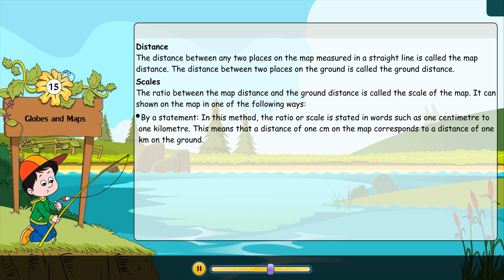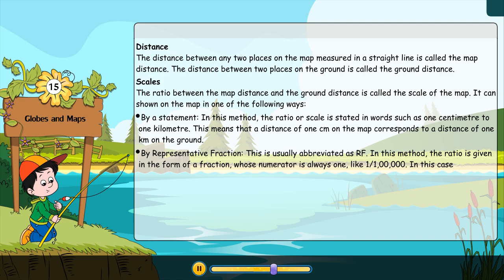Second, by representative fraction. This is usually abbreviated as RF. In this method, the ratio is given in the form of a fraction, whose numerator is always 1, like 1 by 1 lakh. In this case, the numerator 1 represents the map distance, and the denominator 1 lakh shows the actual ground distance in the same units of measurement.